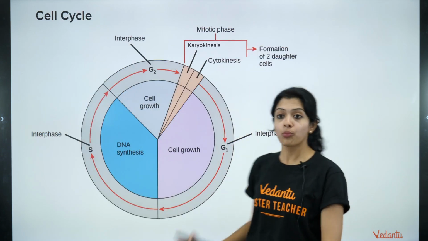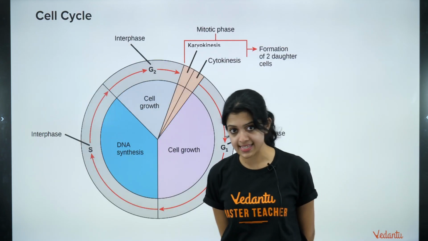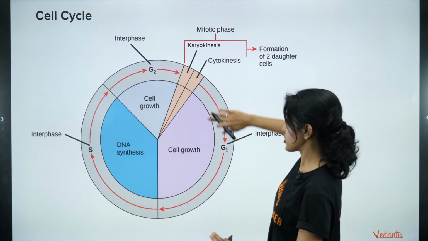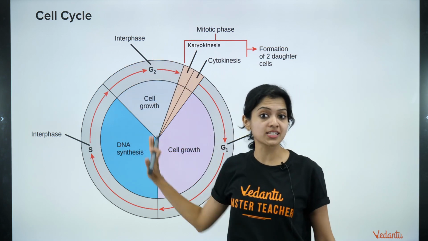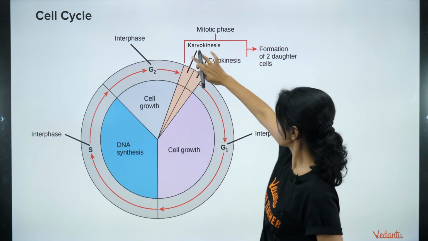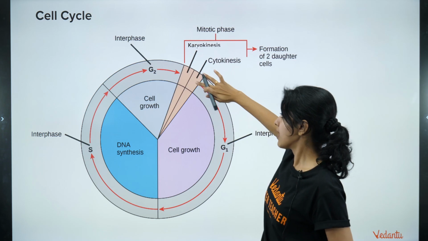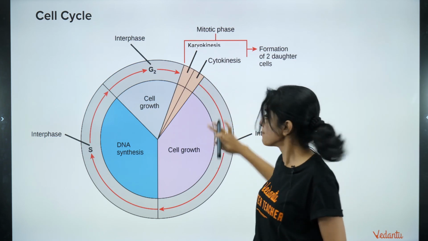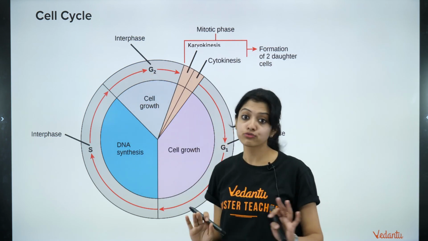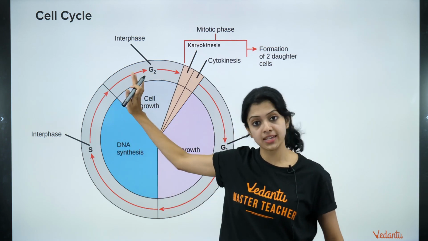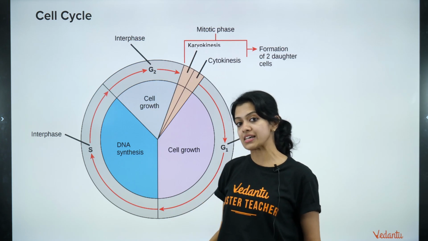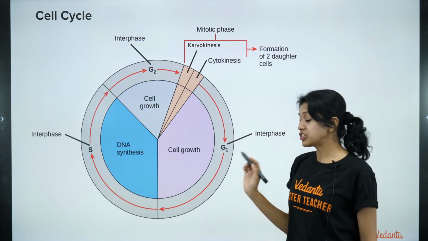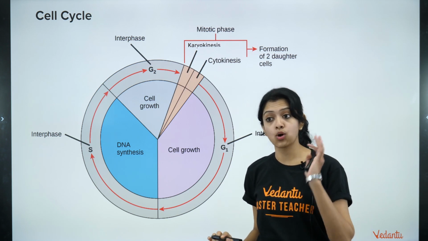This is how we represent a typical cell cycle, right? So we are talking only about interphase, which is in fact a good majority of this chart that I've shown here, right? Mitotic phase is only this small skin colored part, right? Only that is the mitotic phase. We are bothered about this for the time being. All of that is interphase, correct? So what happens in interphase? The first step in interphase is called G1 phase or the gap 1 phase.